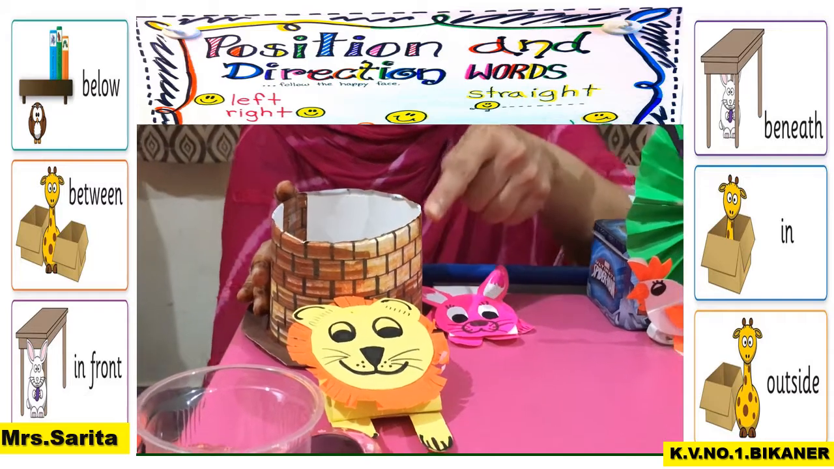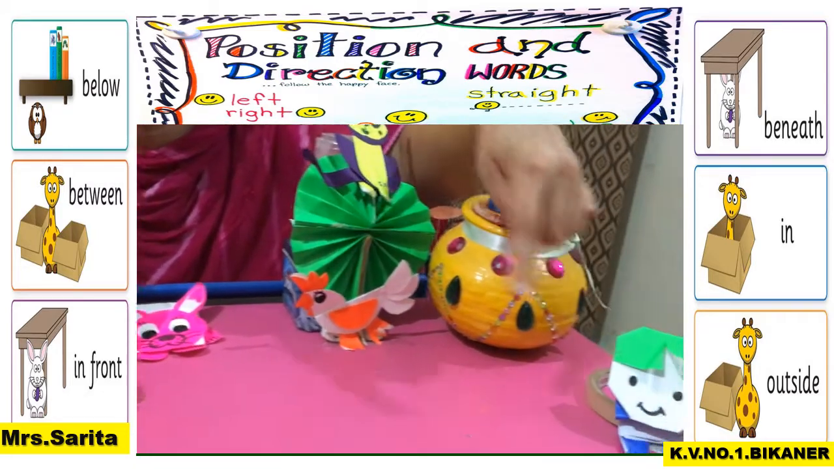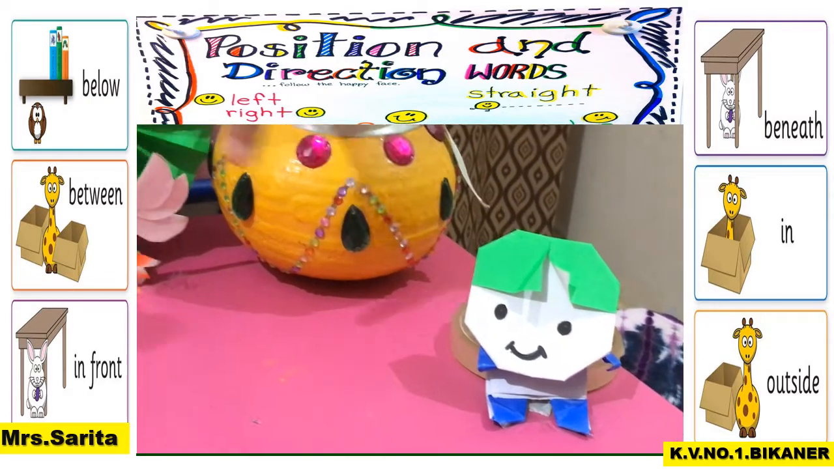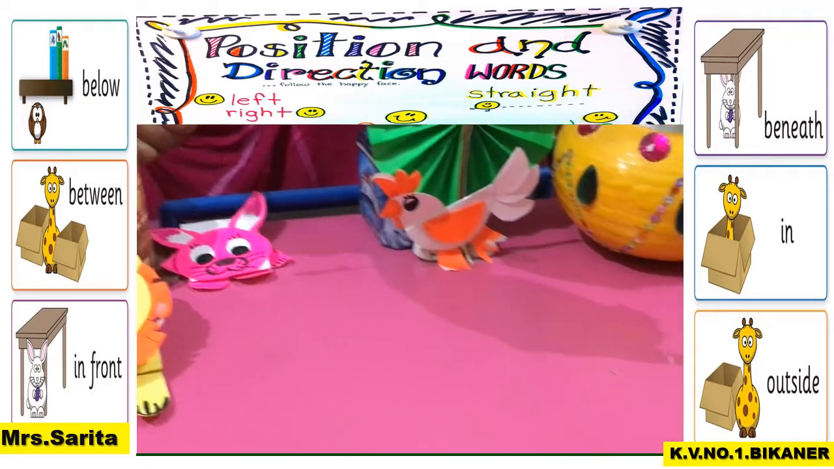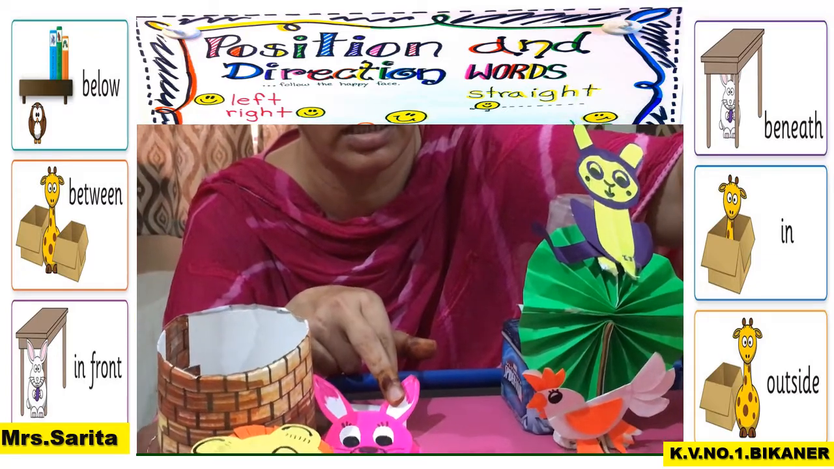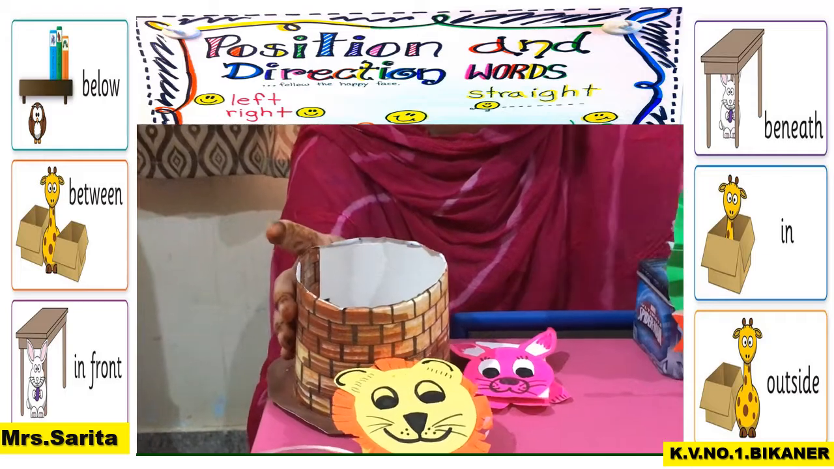And same way, if we see the position of the man from the well, the man is far from the well. The man is far. दूर है. Far means दूर. So the rabbit is near the well and the man is far from the well.